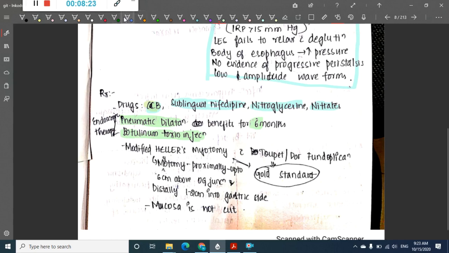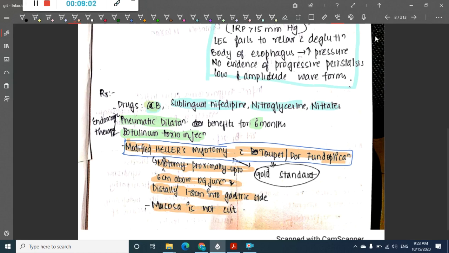But one important thing here is the modified Heller's myotomy. With Toupet or Dor fundoplication can be done. This modified Heller's myotomy with Toupet and Dor fundoplication is the gold standard treatment available for now. Here you will have to do a myotomy 6 centimeters proximal to the esophagogastric junction and 1 to 2 centimeters distal, inside the gastric side. Here the mucosa is not cut.